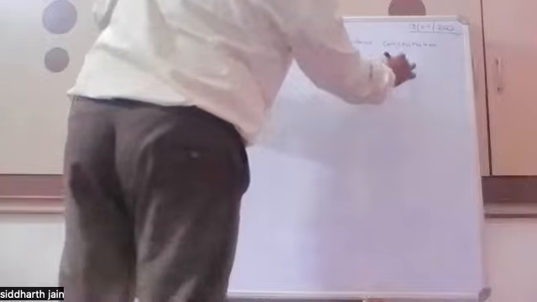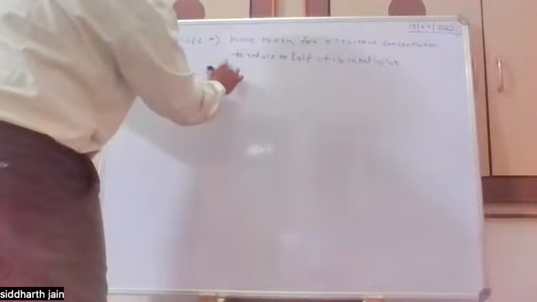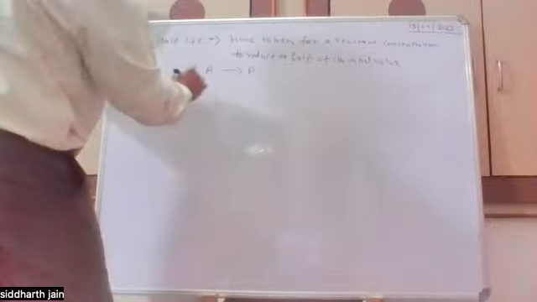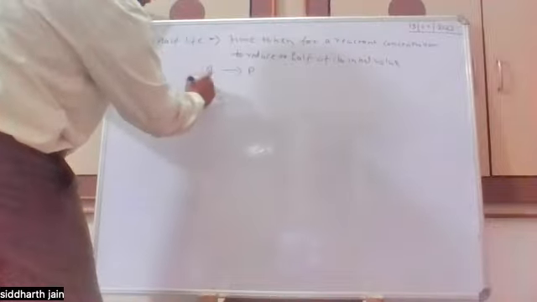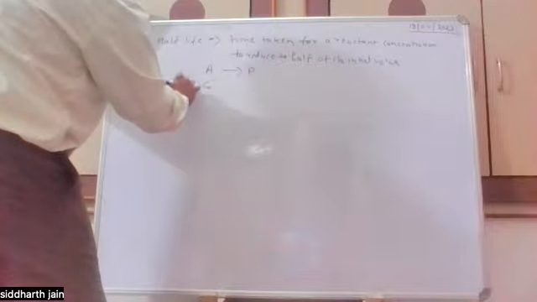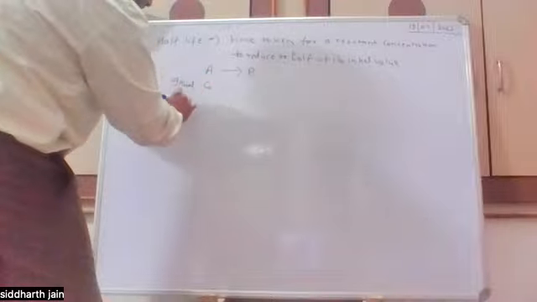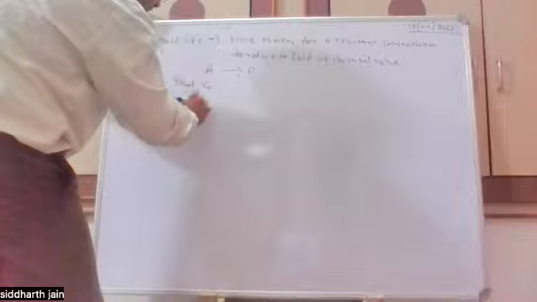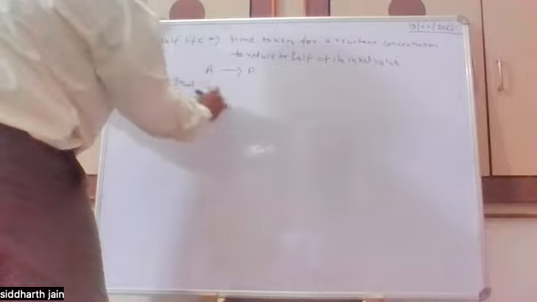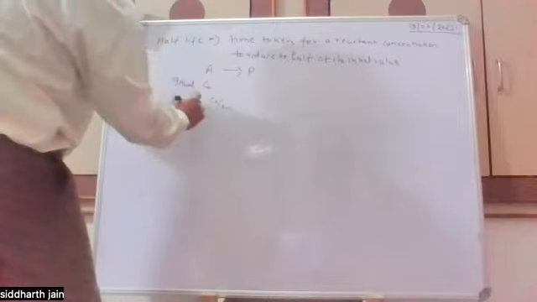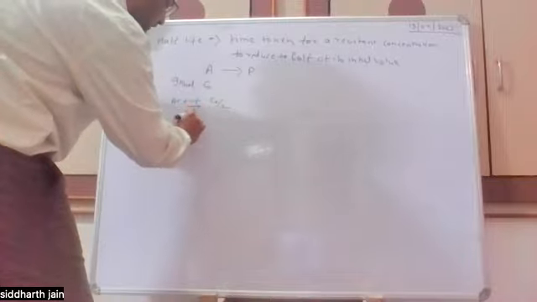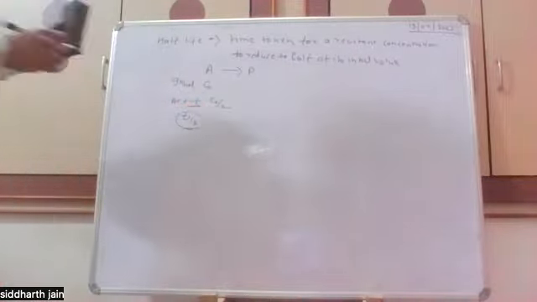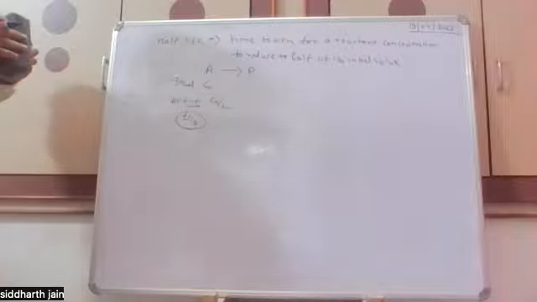For example, if a reactant A is getting converted into the product, and it has initial concentration C naught, and after a time T we have C naught by 2 concentration of the reactant, then this time T is called T half. So this is how we define the T half or half life.